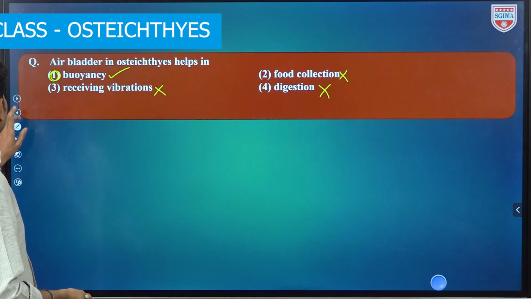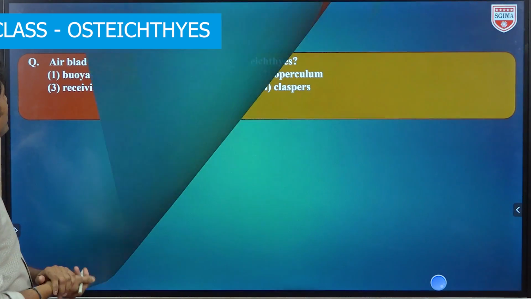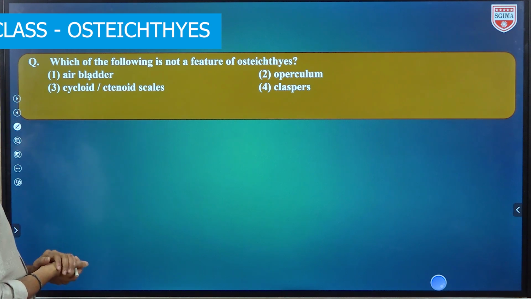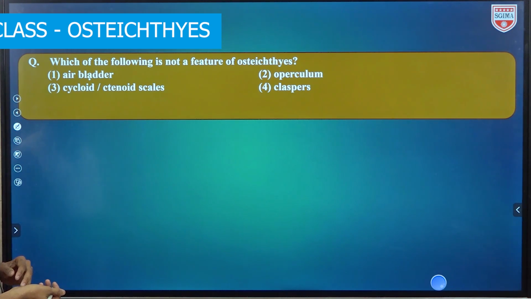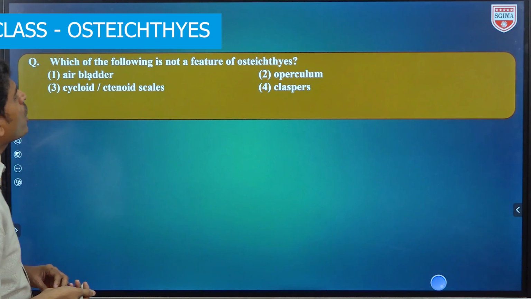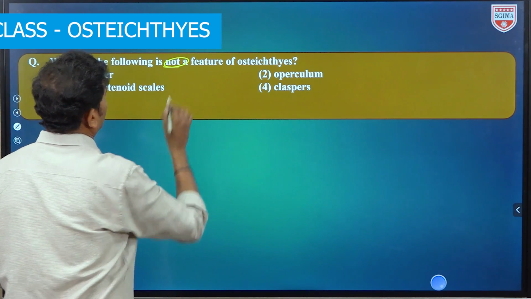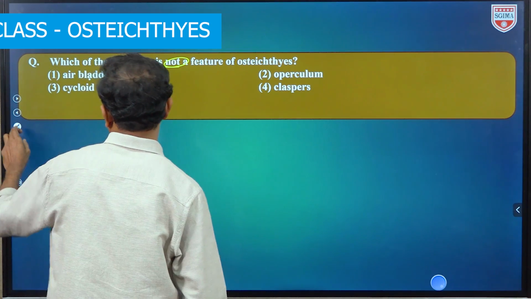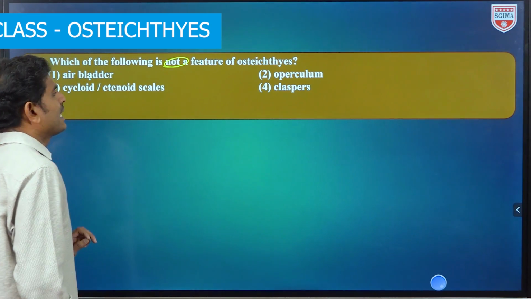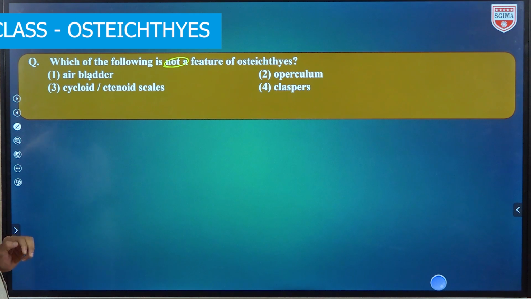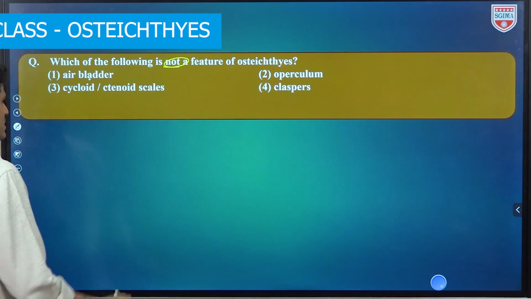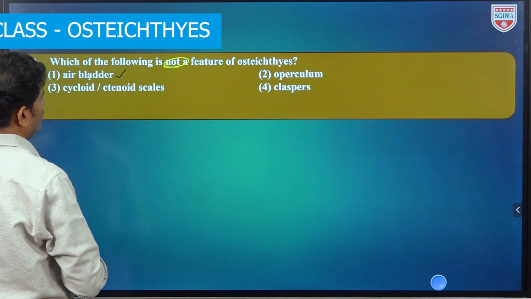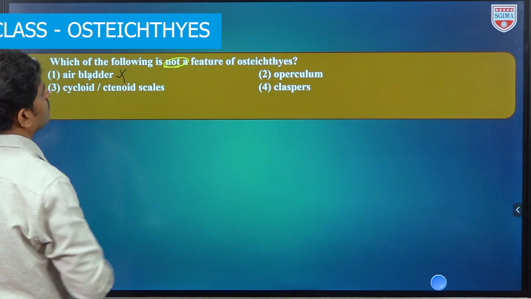Okay, yes. Next one, see the question and choose the correct option. Question is, which of the following is not a feature, बोले तो character of Osteichthyes fishes. So Osteichthyes fishes का character नहीं होना ये, not ये feature of Osteichthyes fishes. So which one? Air bladder is present in this one, बोले तो this is not the correct option.